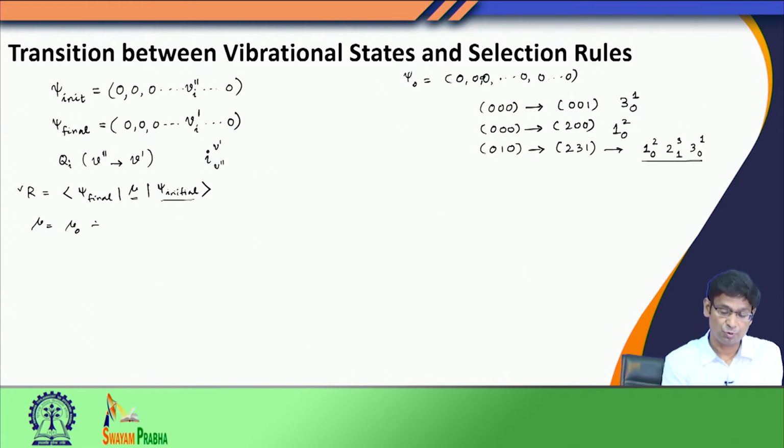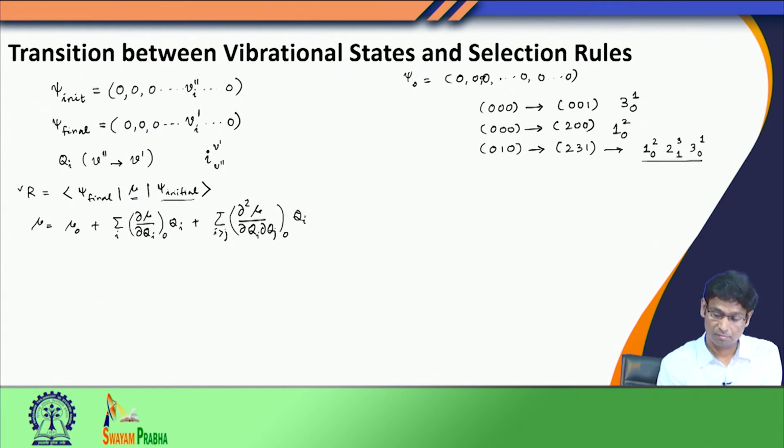So, the mu is written as mu 0, which is the equilibrium dipole moment, the dipole moment of the molecule at equilibrium geometry, plus I have now 3n minus 6 or 3n minus 5 degrees of freedom. So, therefore, I have to check for each degree of freedom this quantity. And this is the second order term, where q i and q j are the normal mode coordinates.